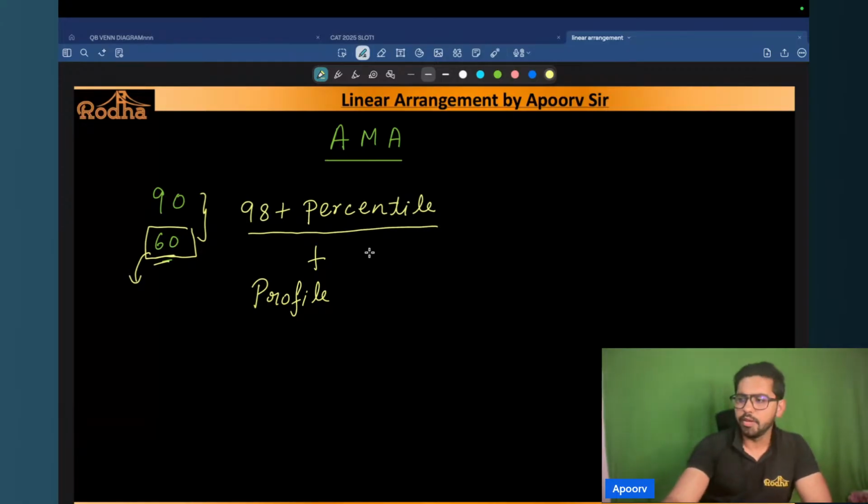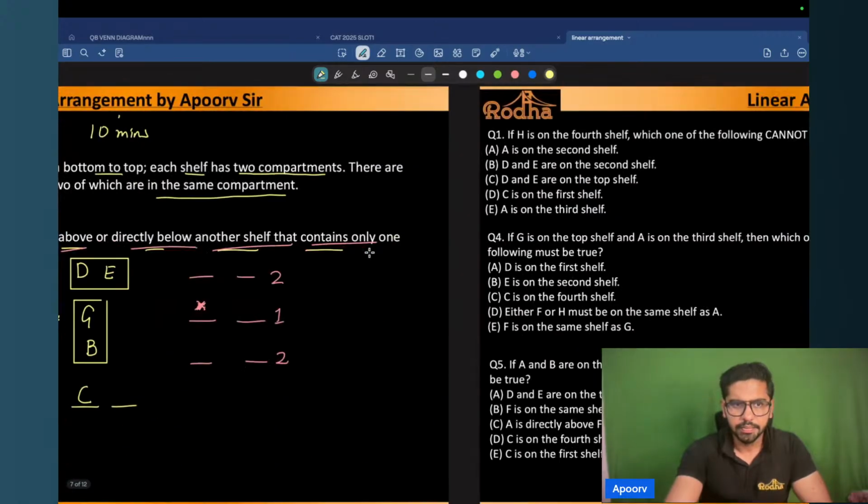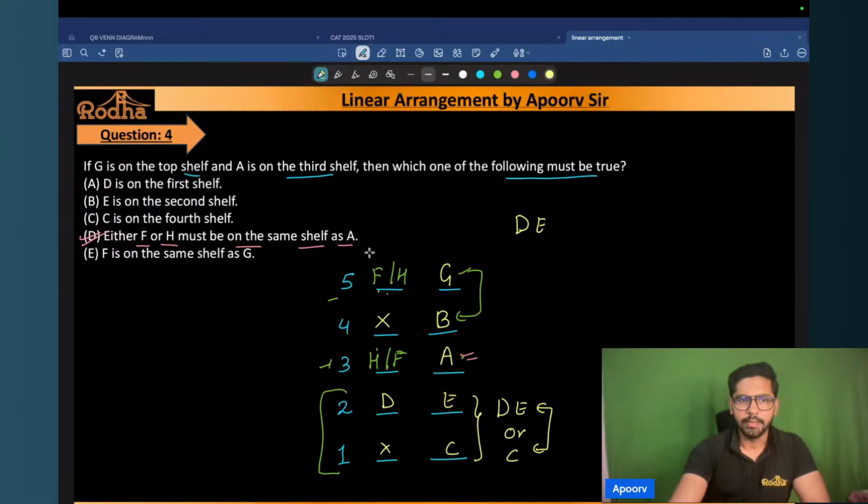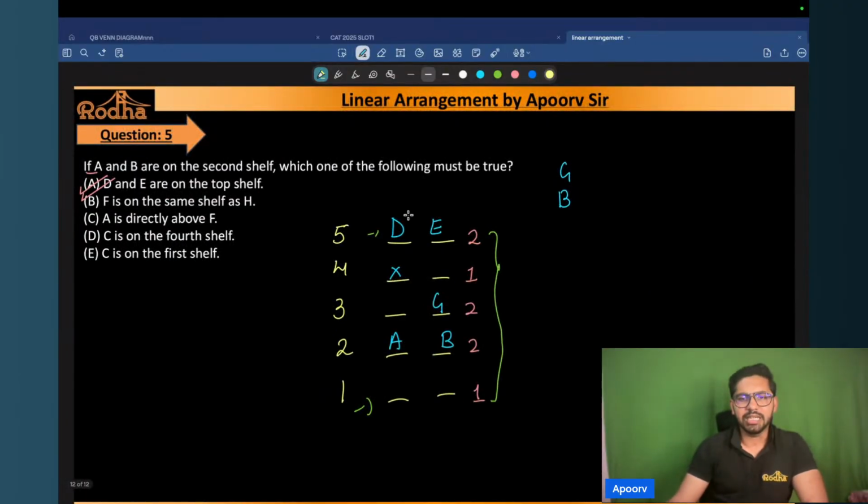In question number five, okay, English channel, I have a doubt here that in question number five, don't we check other conditions after option one? There's no need. Why? Because the moment you see that D and E cannot be placed anywhere else, right? If you see here, the D and E cannot be placed anywhere else, and the question says which of the following must be true. So this has to be true, no? So you don't have to check the other options, right? So it's not necessary now. It says F is on the same shelf as C. Again, not necessary. I can place F here, I can place H here, I can place C here. So is it necessary that it has to be true? No, right? So you eventually don't have to check the other options.